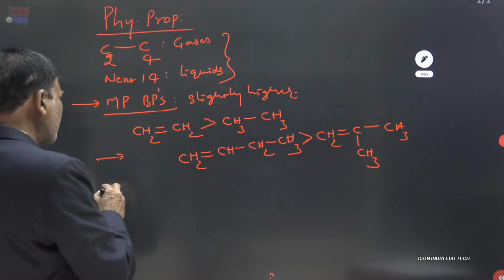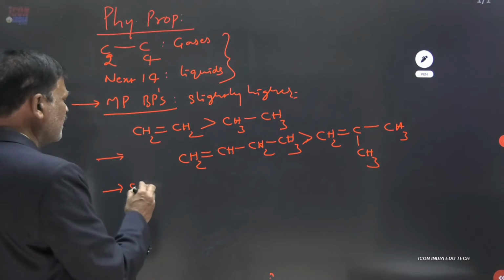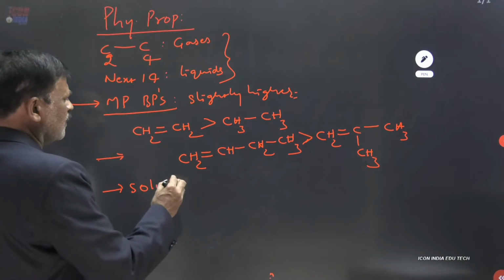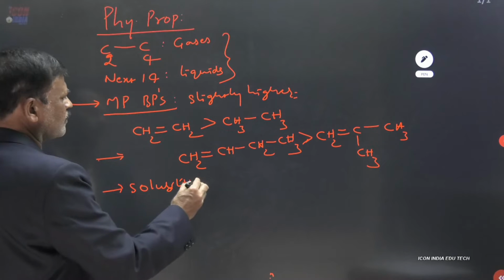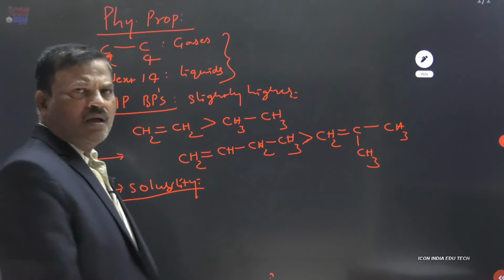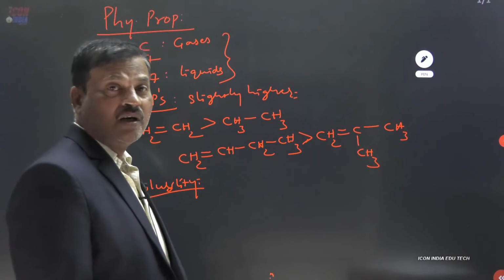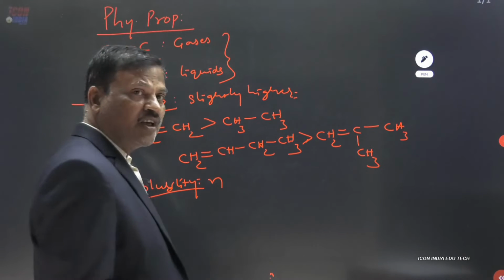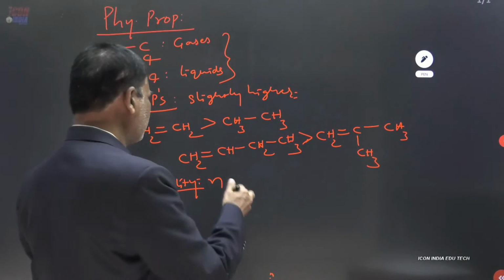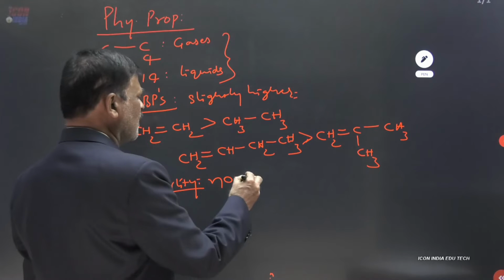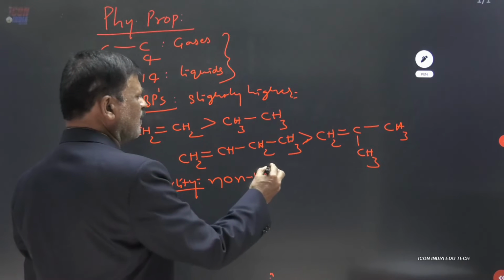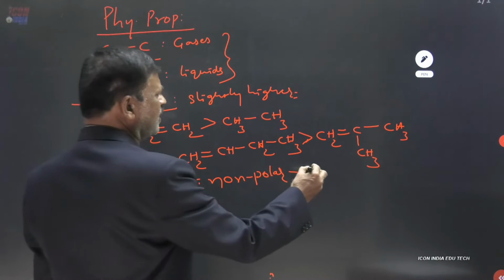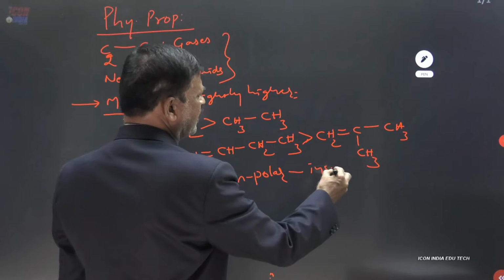Now, solubility. These are insoluble in water because these are almost nonpolar in nature. Being nonpolar, they are insoluble in a polar solvent like water.